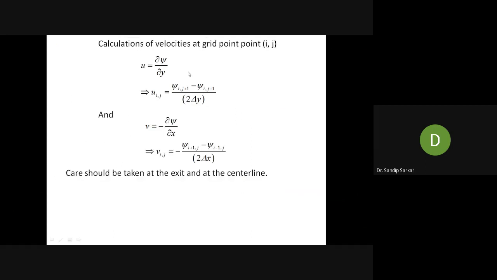So now once you have obtained the stream function and vorticity with the boundary conditions, at any interior grid point you can obtain the velocity values. Psi i, j already I have discussed. u i, j equal to psi i, j+1 minus psi i, j-1 by 2 delta y, because u equal to del psi del y, and v is basically minus del psi del x. So v i, j equal to minus psi i+1, j minus psi i-1, j by 2 delta x.